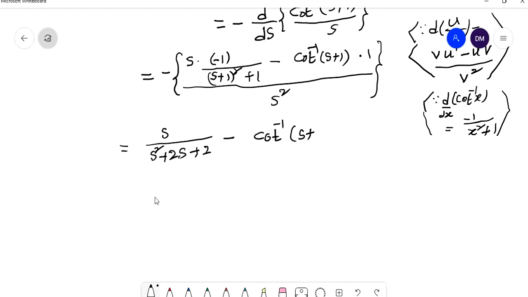If you take the minus inside, this minus becomes a plus, cot inverse of s plus 1 by s square.